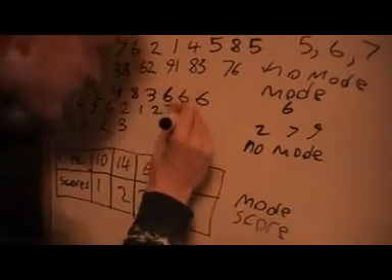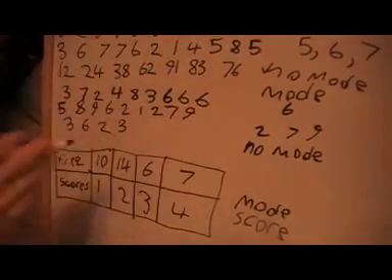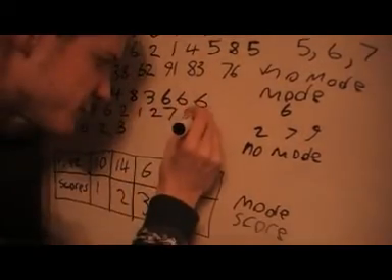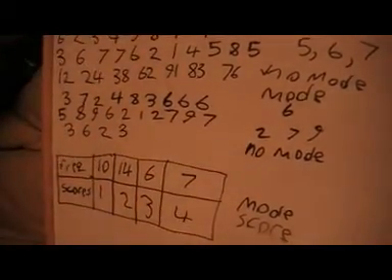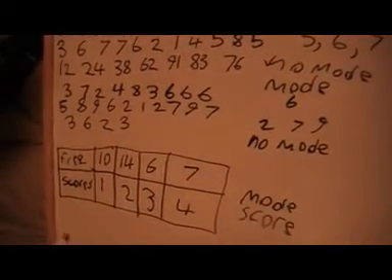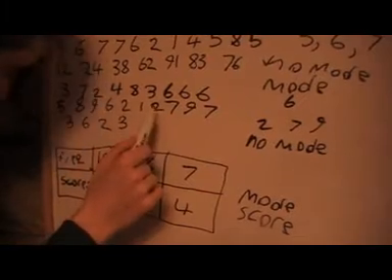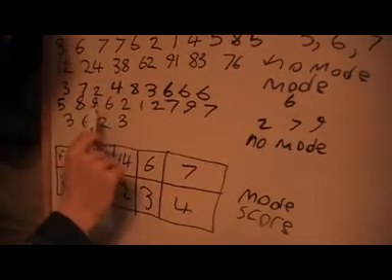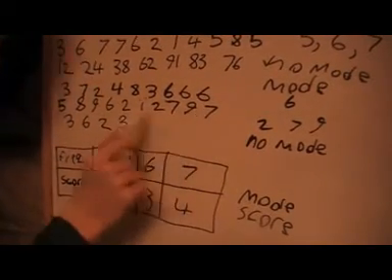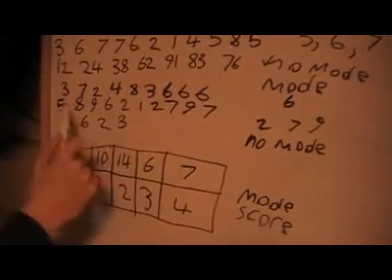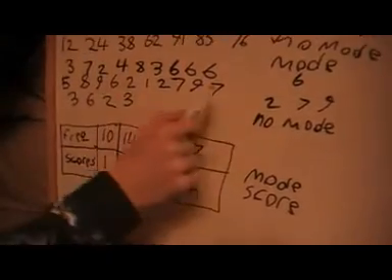I need one more 9, so I'll put a 9, and I need another 7. Now we can check this back. We've got two 2s, two 7s, and two 9s, and there aren't three of any number, so all those three are the mode.